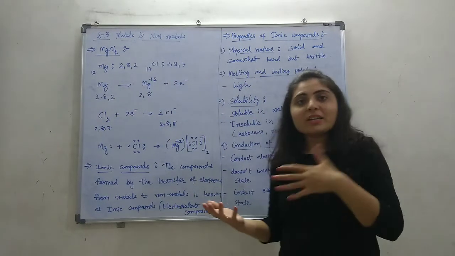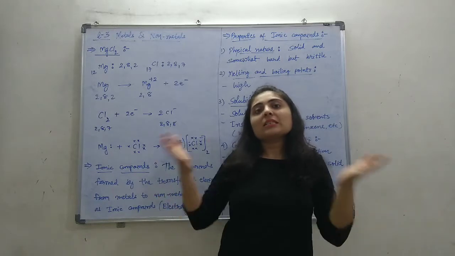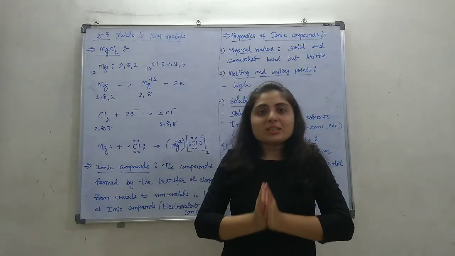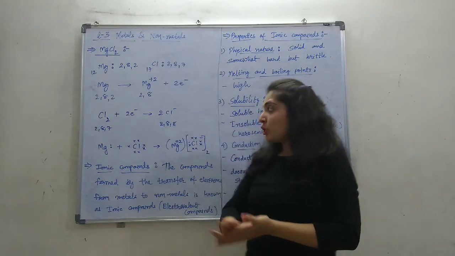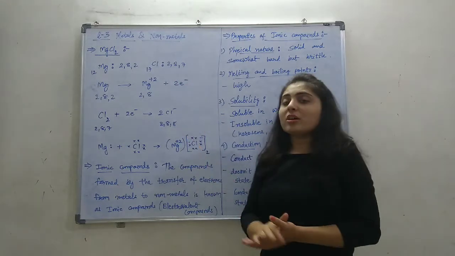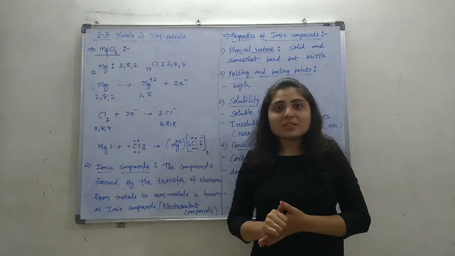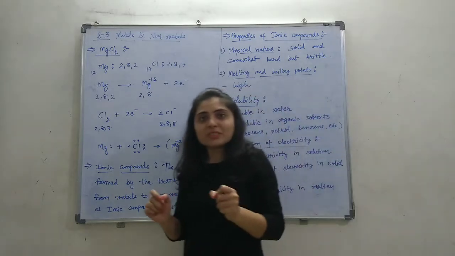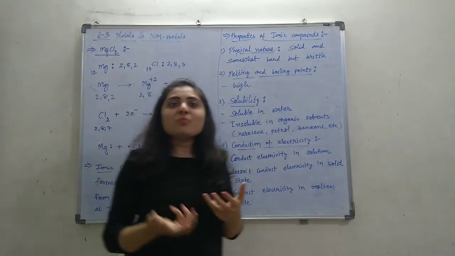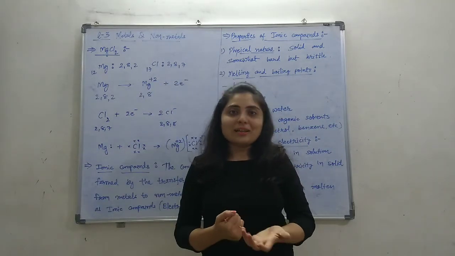Metal becomes the positive ion, non-metals become the negative ion, and these positive and negative ions are attracted, making the molecules. So the compounds made in this manner are known as ionic compounds. Simply, the name itself is giving it: compounds made by ions are called ionic compounds.